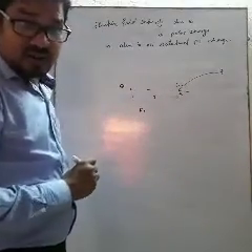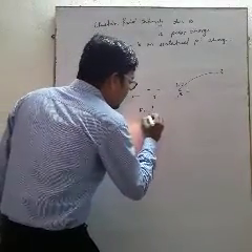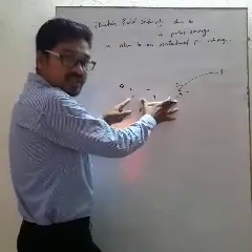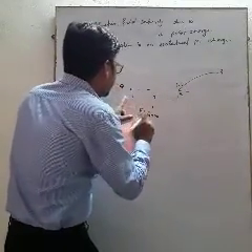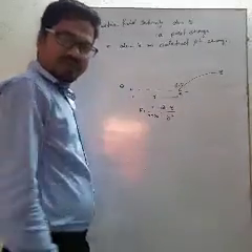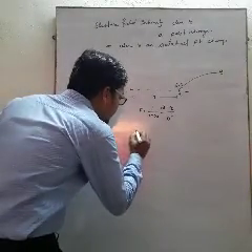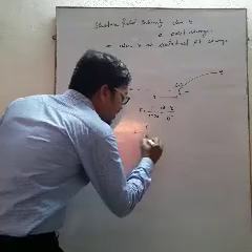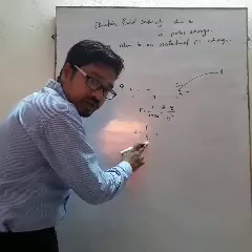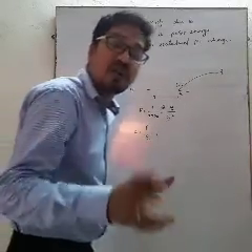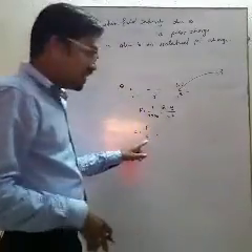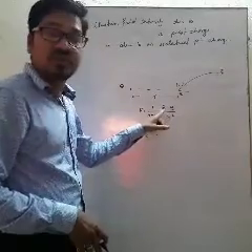According to Coulomb's law, force equals 1 by 4 pi epsilon 0 q1 q2 divided by distance square. So force is equal to 1 by 4 pi epsilon 0 capital Q small q divided by r square. So what is the electric field intensity? It is the force per unit charge. Remember, this is not capital Q, because we have to find the force per unit test charge. The amount of test charge we have taken will be divided here. And remember that capital Q is the source charge.